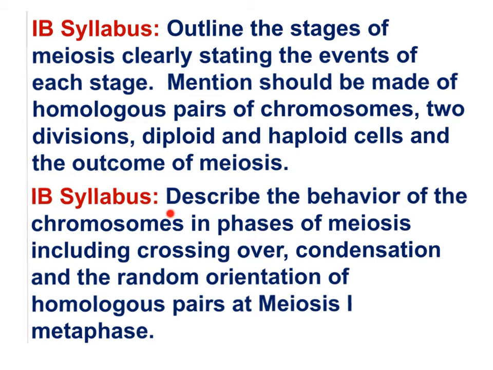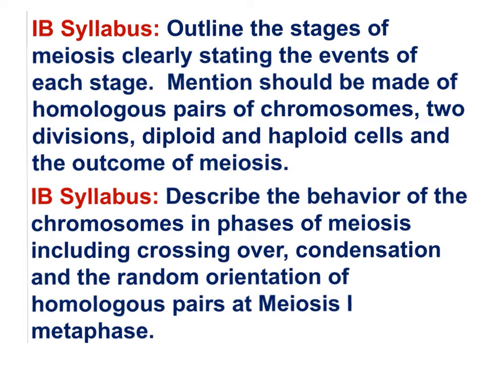As well, can you describe the behavior of chromosomes in the phases of meiosis, including crossing over, condensation, and the random orientation of homologous pairs at meiosis I metaphase. The processes of crossing over and the random orientation of homologous pairs will be covered well in Meiosis Part II. Be patient, take it one slide at a time.